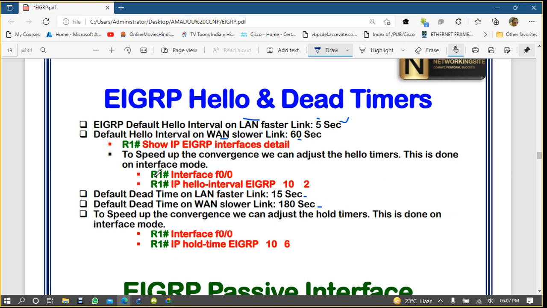So here, what we have configured, because we were working on the LAN link, is this one. Whenever you work on frame relay kind of links, you will see automatically that when it is a WAN link the hello timer is different. On a WAN link hello is 60, then dead is 180. On a LAN link, the faster link, it is 5 seconds, and dead is 15 seconds.